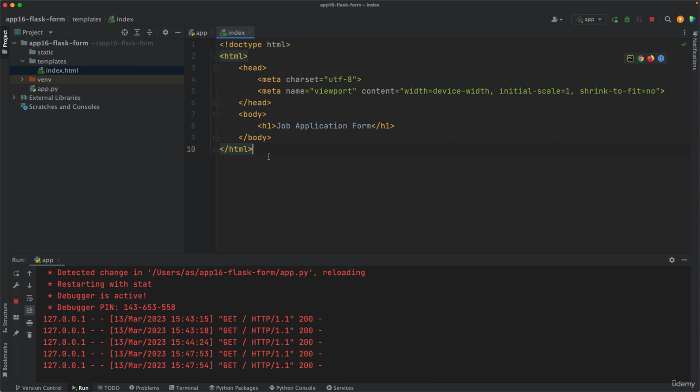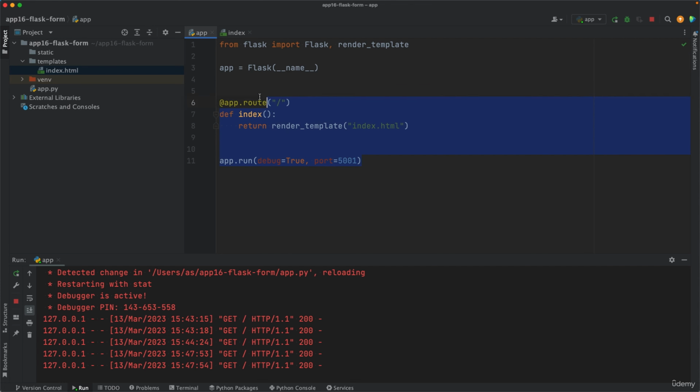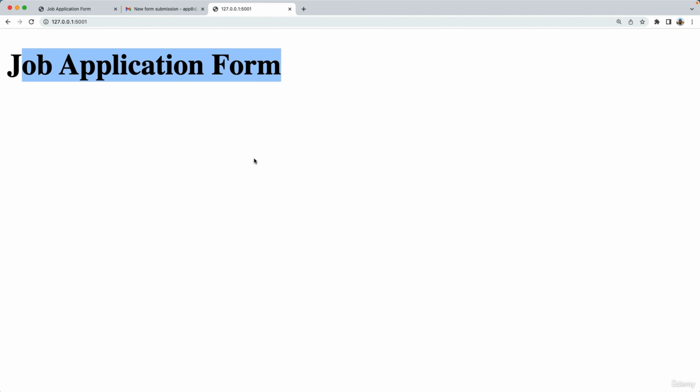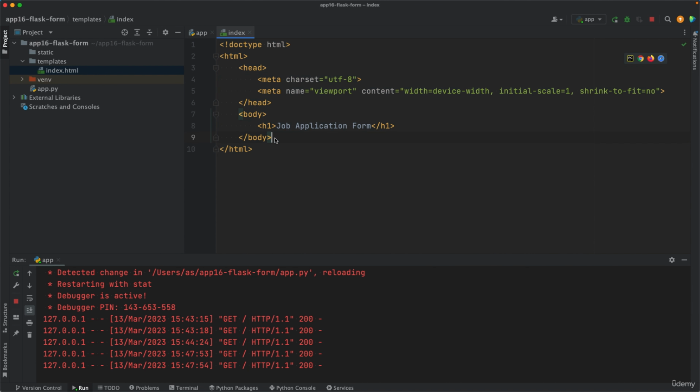In the previous video we coded the index.html file and also the app.py file. So these two files are producing this web page. The visible part though is the responsibility of the index.html file. So let's work some more on the front end. The front end is the HTML code. The backend is the Python code. Right, so this is what we have so far. Just a heading here, this text, and let's add some input fields. A first name and a second name field. How do we do that?